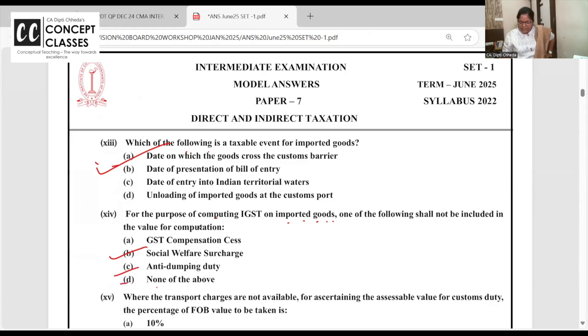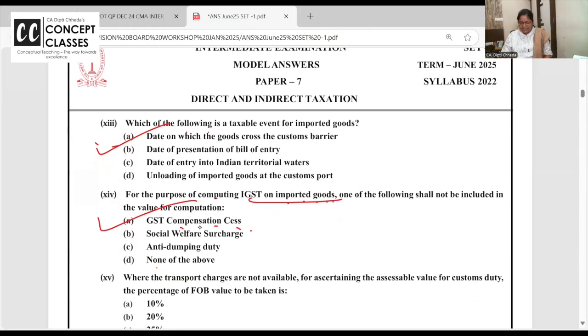So GST compensation cess, that's the answer. GST compensation cess is additional GST which is applicable on certain sin products, like cigarettes and all. But that GST compensation cess is not added while calculating the custom duty.